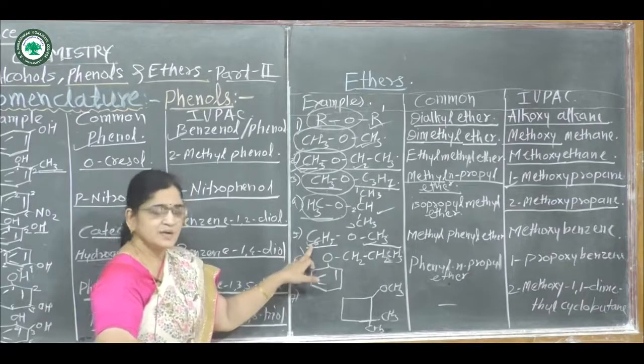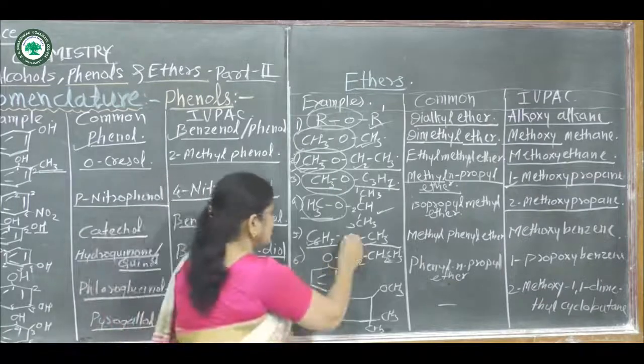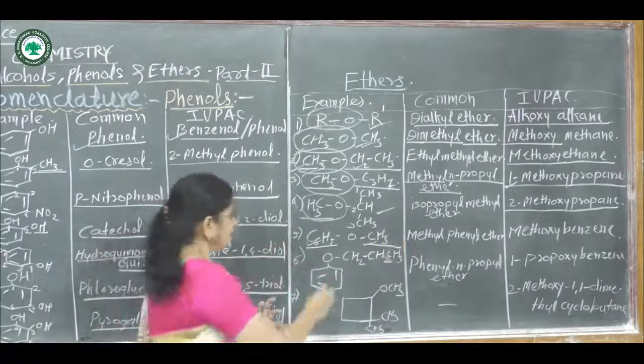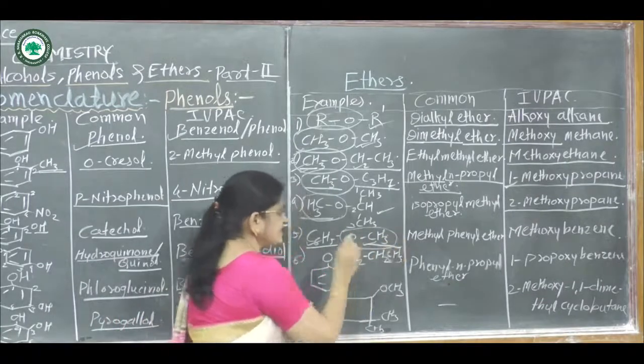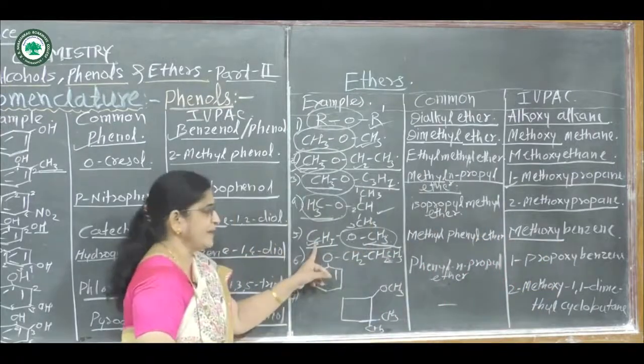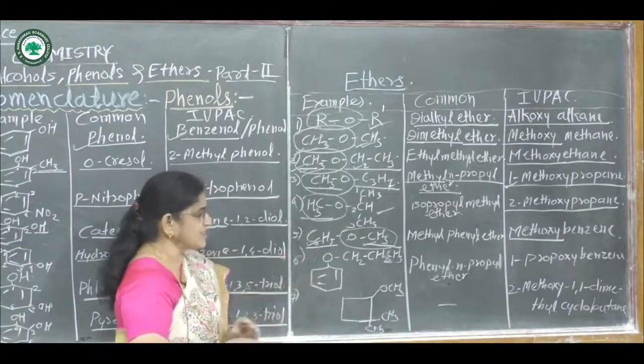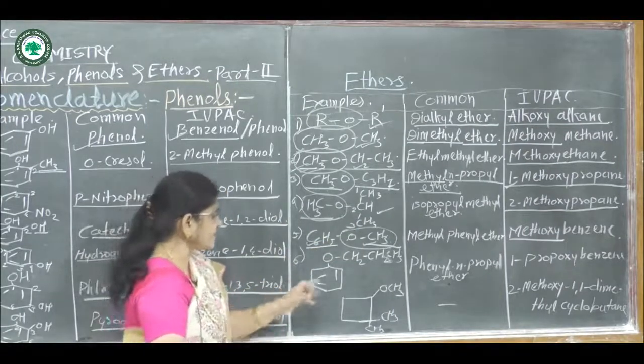Here on this benzene nucleus OCH3 group is attached, that is methoxy group. Hence, write at first methoxy and then benzene. Hence, IUPAC name of this compound becomes methoxybenzene.